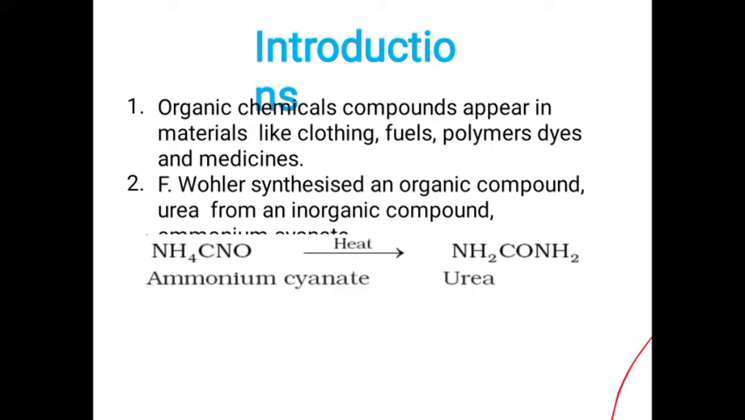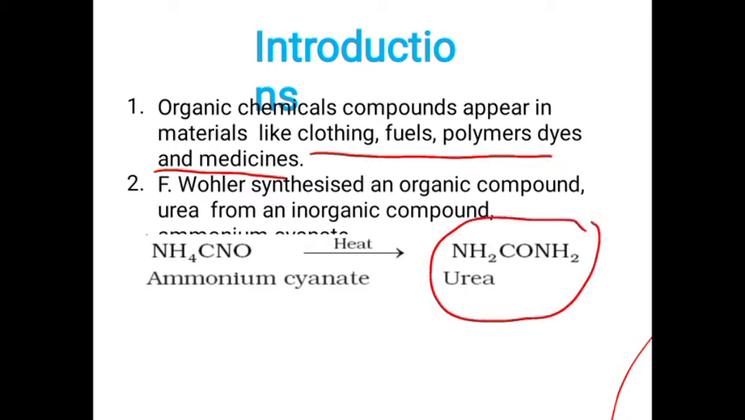As we discussed earlier, organic chemical compounds appear in materials like clothing, fuels, polymers, dyes, and medicine. So in our everyday life, we can identify the presence of organic compounds, that is, the presence of carbon. And the very first synthesized organic compound is urea. It was synthesized by the scientist F. Wohler.